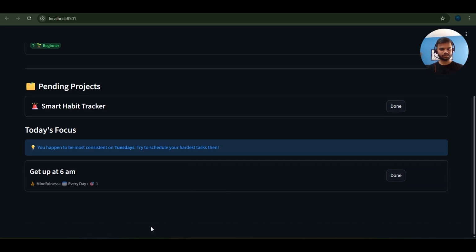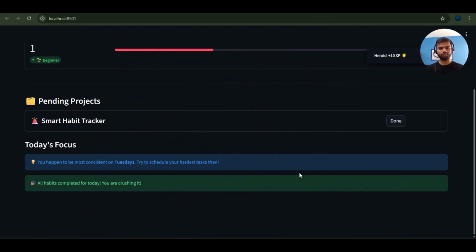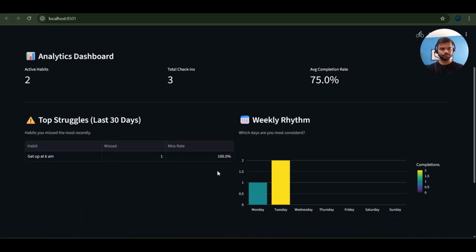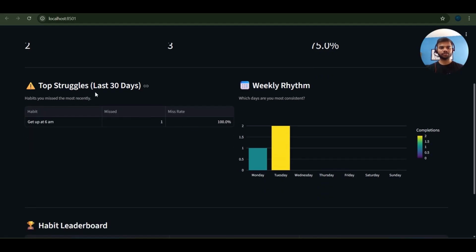And this is my current task that I must do, which is get up at 6 AM. If I mark this as done, a celebration appears because I have completed all tasks for today. Before we switch to adding habits and other things, if you want to see the basic analysis, this is the analytics dashboard. It shows that current active habits are 2, total check-ins are 3, and average completion rate is 75%. Top struggles in the last 30 days are the habits or tasks that I have missed. Yesterday I failed to get up at 6 a.m., so I didn't mark that task as complete and it's appearing here.